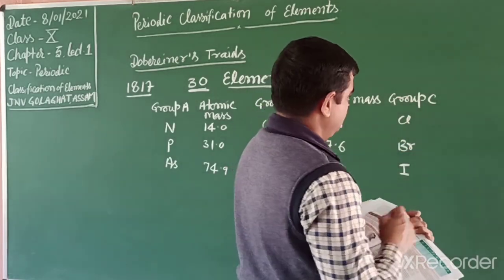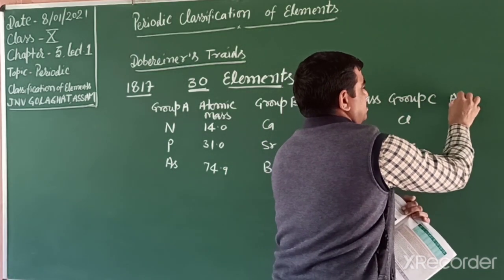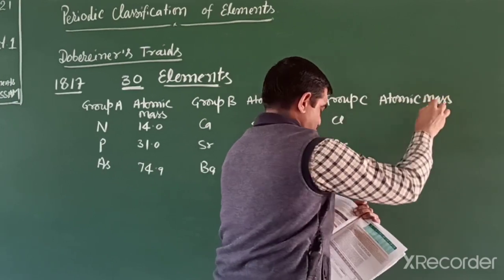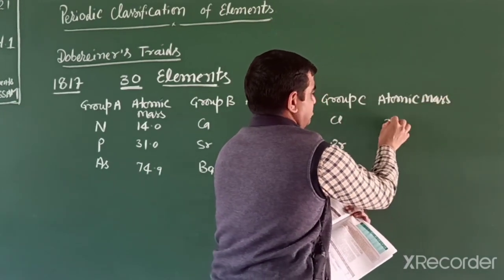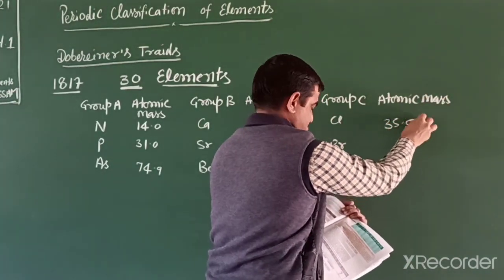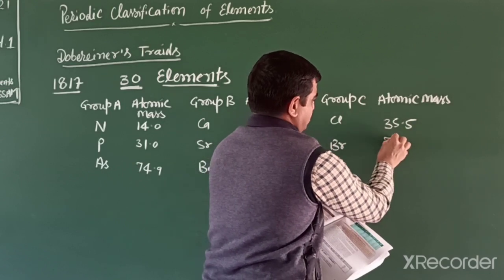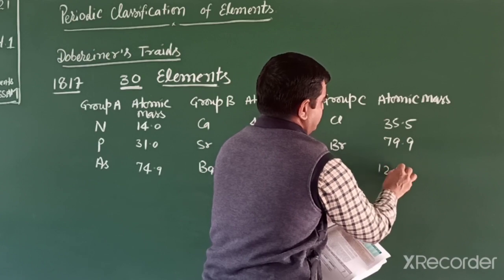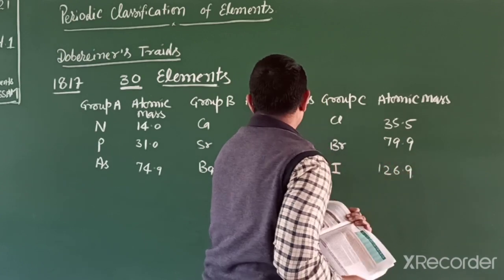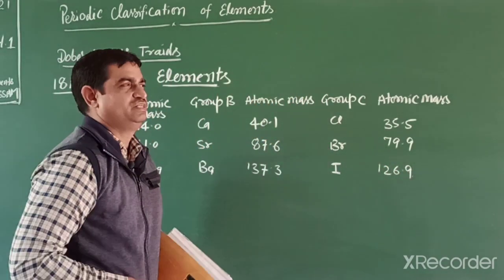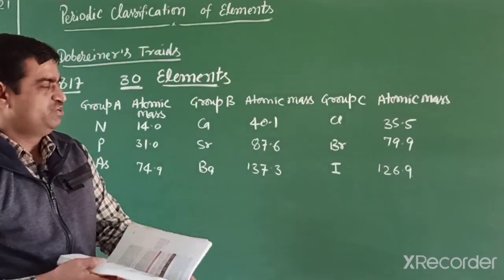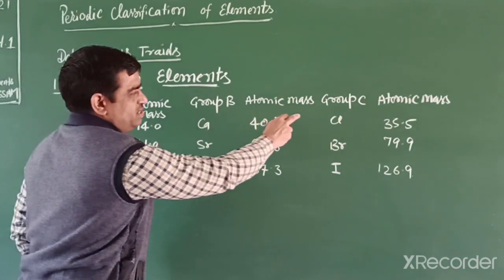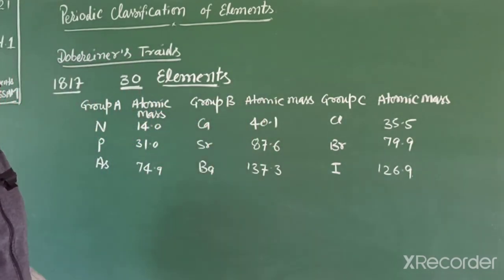Chlorine's atomic mass is 35.5, bromine 79.9 and iodine 126.9. Friends, in table 5.1 these three groups, group A, group B and group C, are given with atomic masses.